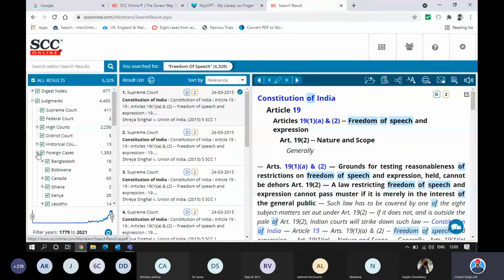Apart from that, you also have access to the international courts which are not governed by individual countries or focused on individual countries' welfare, but the welfare of the world. So they take care of the cases between two countries or two entities which are in different countries, and each country has a different law in place.